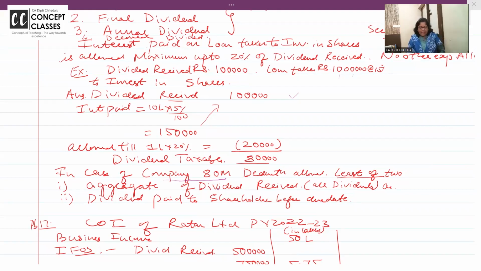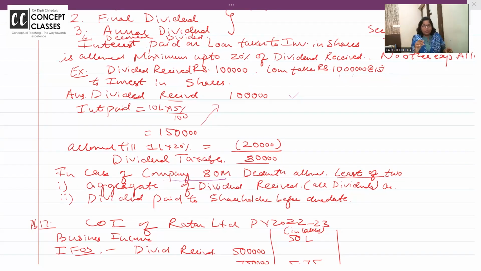Loan taken is 10 lakhs at 15%, and you have invested this 10 lakh rupees in the share market and you have received a dividend of 1 lakh. Now, when you have received a dividend of 1 lakh, how much interest have you paid? 150. Ma'am, this 150 interest paid is related to 1 lakh dividend. Please allow me to deduct everything in full.